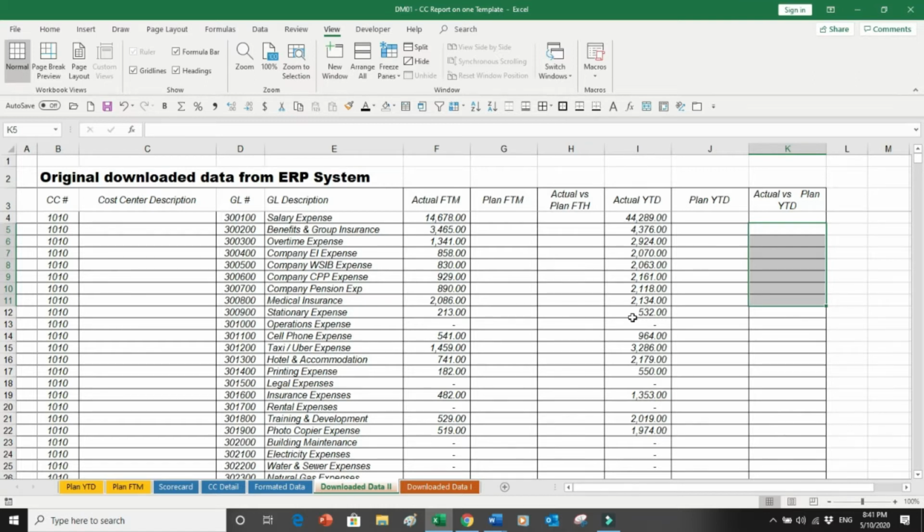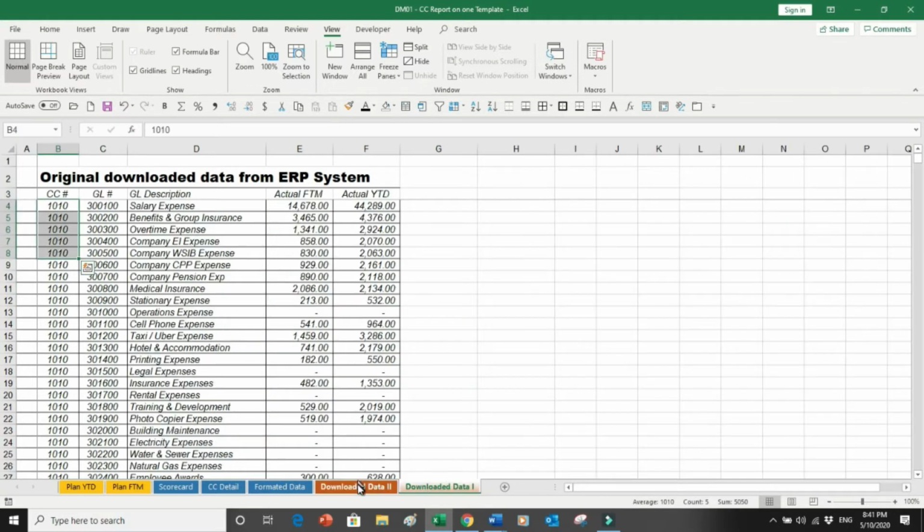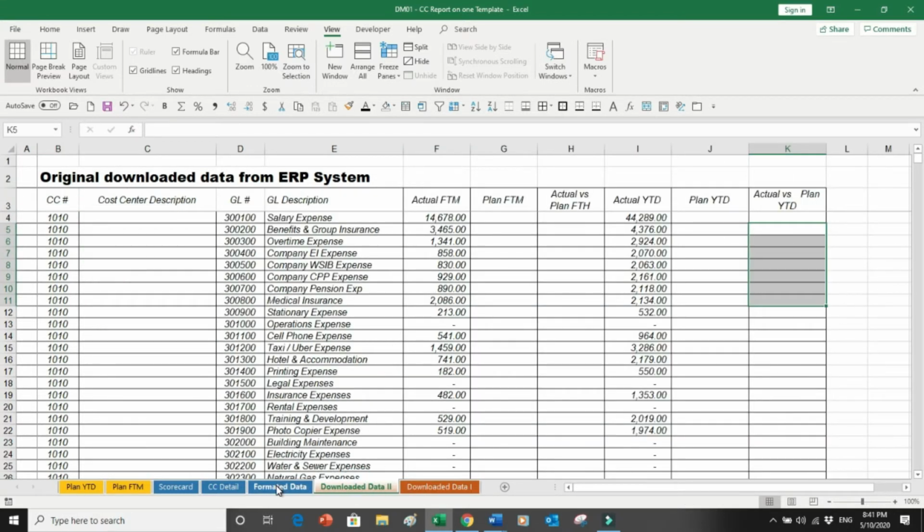Because I cannot make all those things on the screen, what I have done for you is I have already prepared the file. So this is the formatted data; this was the raw data, this is what I have to do, and finally I have done this.